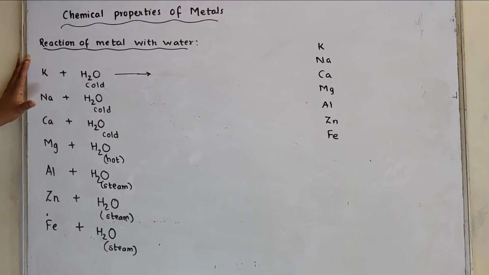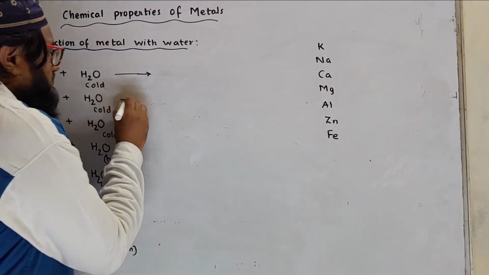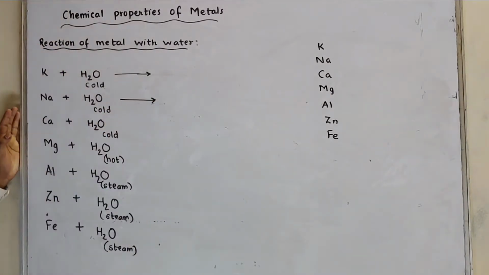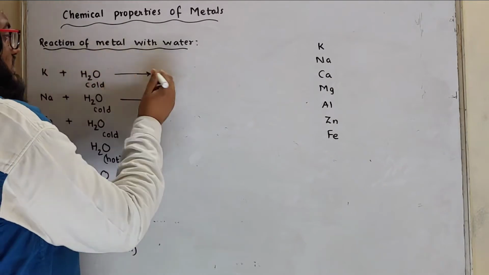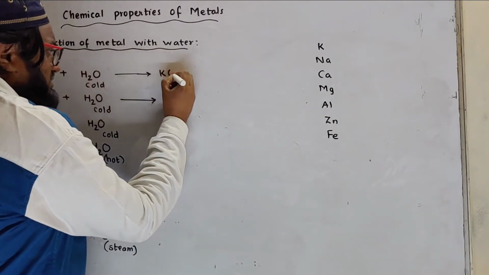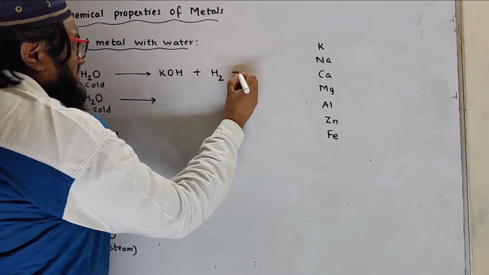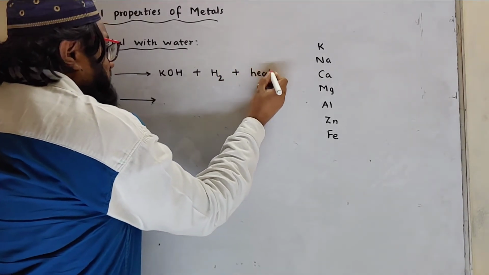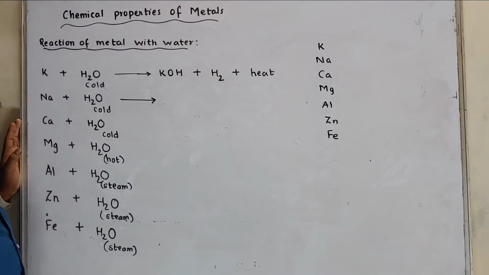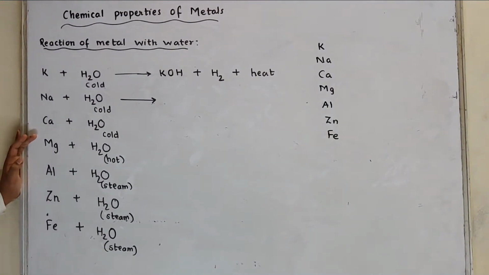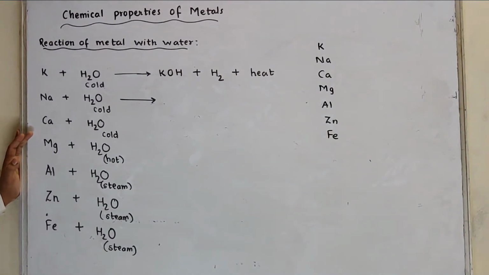Sodium and potassium react with cold water. What do they form? They form the respective hydroxide. Potassium reacts with water to form potassium hydroxide, plus hydrogen is released. At the same time, heat is given out. Now heat is given out, that means this reaction is a highly exothermic reaction. What is an exothermic reaction? The reaction in which heat is given out is called an exothermic reaction.